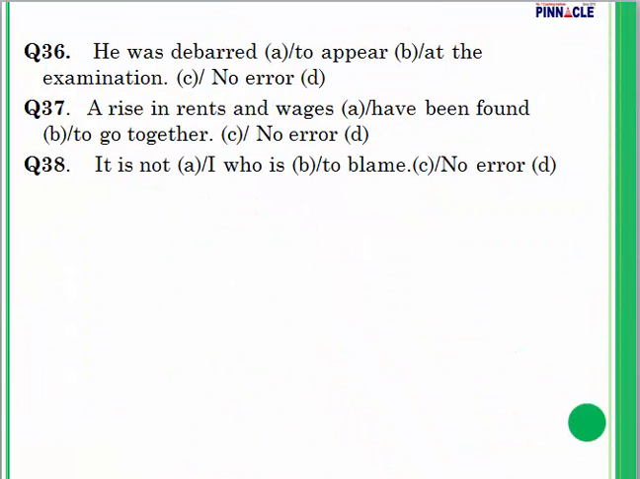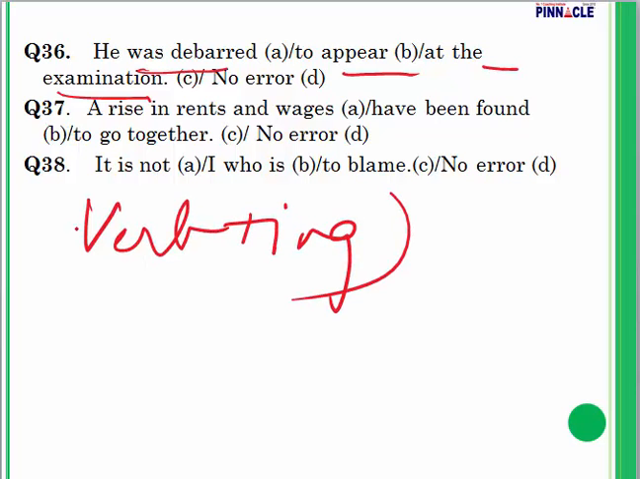Question number 36. He was debarred to appear at the examination. Debarred should be followed by a gerund. And what do we mean by gerund? Gerund means verb plus ing. Please do your grammar, because a lot of students ask me what is gerund, what is infinitive. All that is there in grammar, and if you don't know them, then you're going to be caught up.